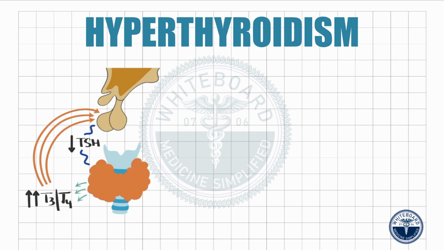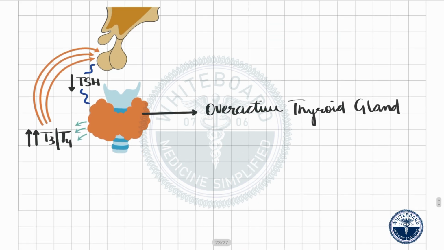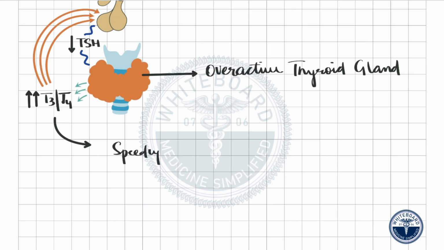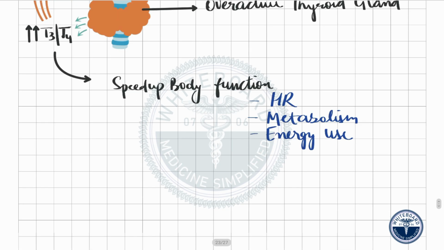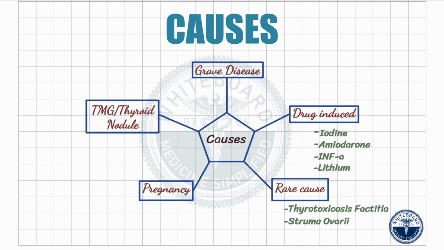Hyperthyroidism. In easy words, hyperthyroidism means your thyroid gland becomes overactive and makes too much thyroid hormone. These extra hormones speed up all the body functions like heart rate, metabolism, and energy use, making the body work faster than normal. Causes. These are a few important causes of hyperthyroidism.